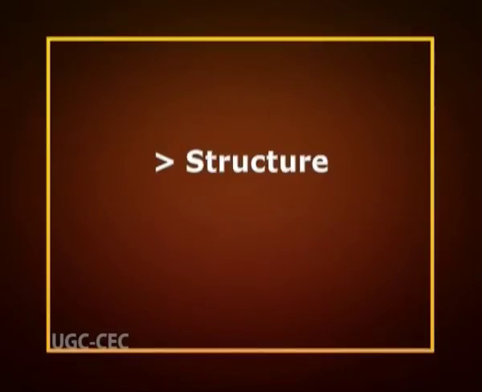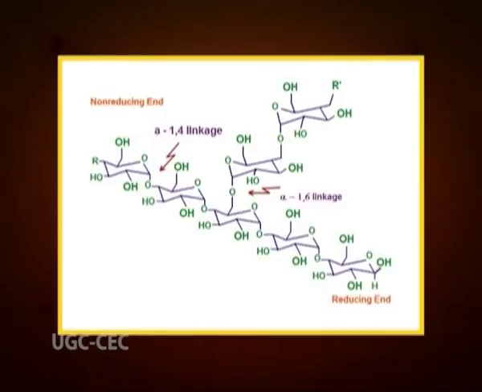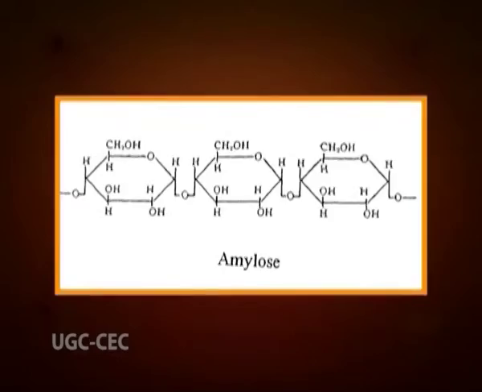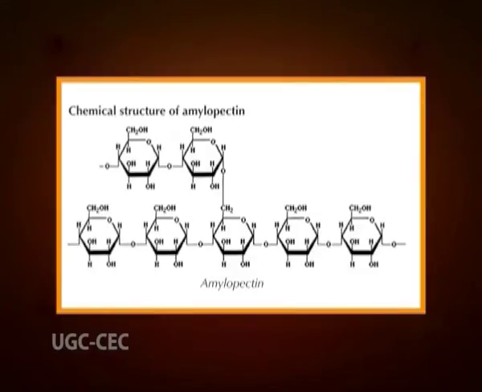Now, let us discuss its structure. Starches are glucose polymers in which glucopyranose units are bound by alpha linkages. It is made up of a mixture of amylose, that is 15 to 20%, and amylopectin, that is 80 to 85%. Amylose consists of a linear chain of several hundred glucose molecules, and amylopectin is a branched molecule made of several thousand glucose units. Starches are insoluble in water.